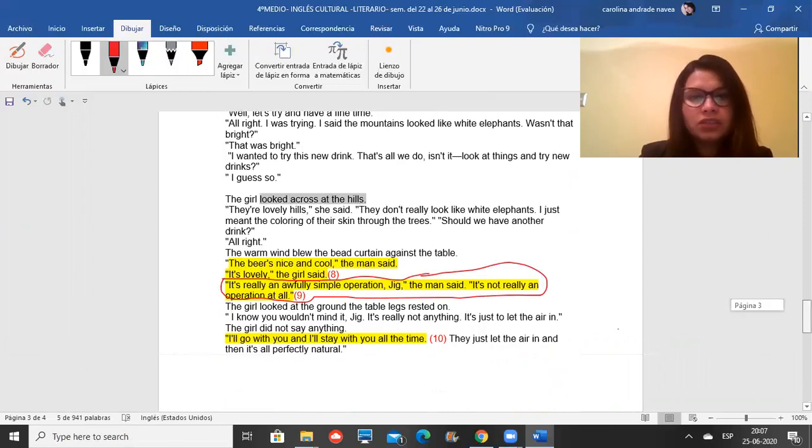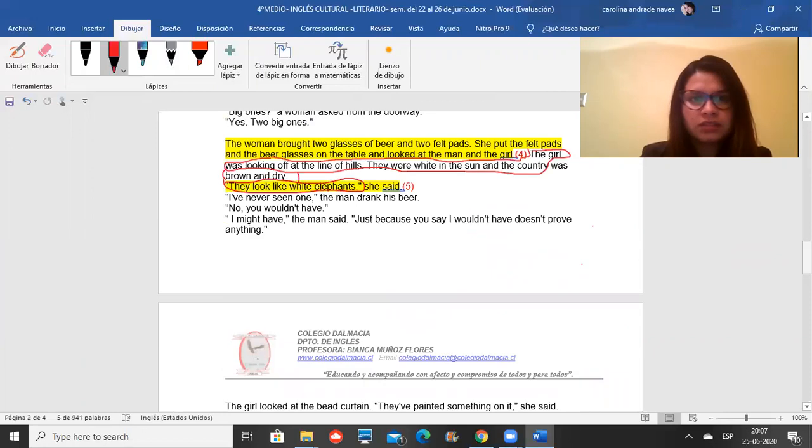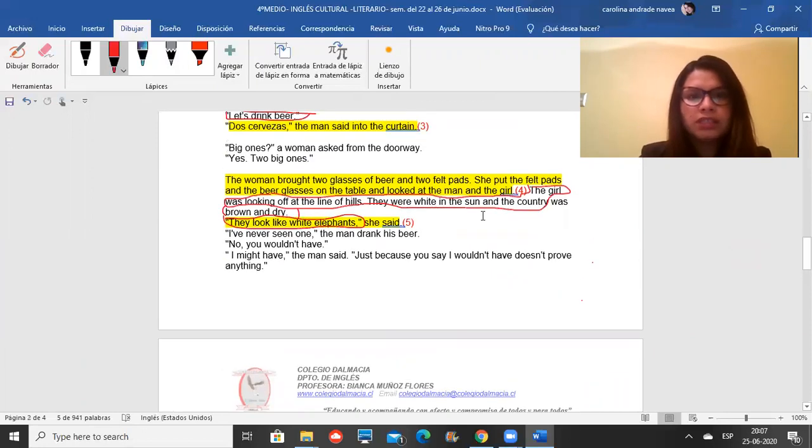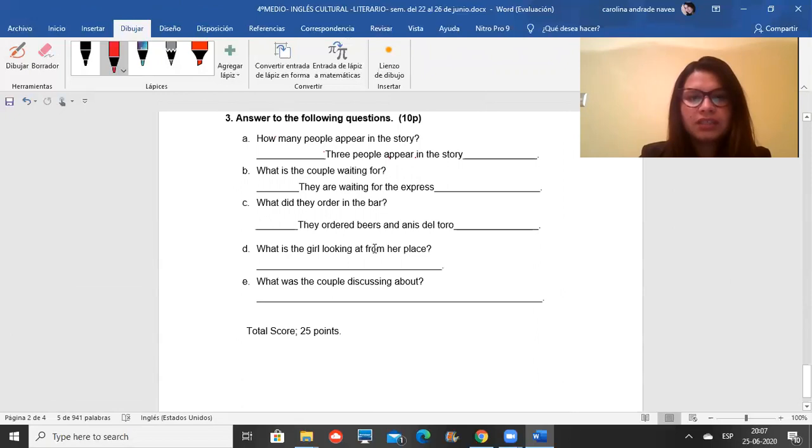And also earlier, she was looking again to the hills. The woman brought 2 glasses of beer and the girl was looking off at the line of hills. Okay, again, so hills, that's the answer. What is the girl looking at from the place? You can write she or girl, okay? She is looking at the hill.